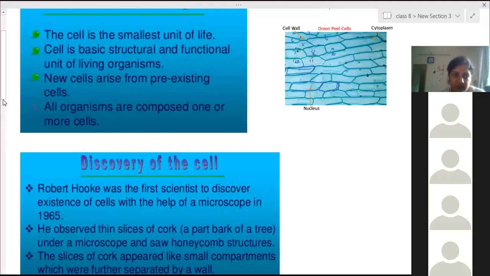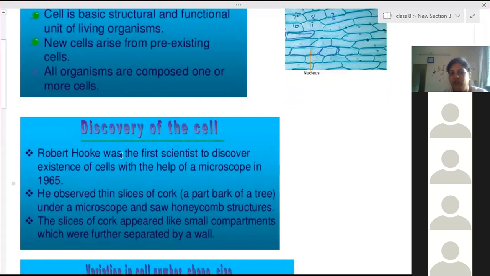Whoever discovered the cells: Robert Hooke was the first scientist to discover the existence of cells with the help of a microscope, in 1665. Robert Hooke prepared a simple microscope, and through that he first saw cork cells, a thin slice of cork. He saw a honeycomb-like structure, and he gave the name cell to them. So Robert Hooke discovered the dead cell. The cork was a dead cell.